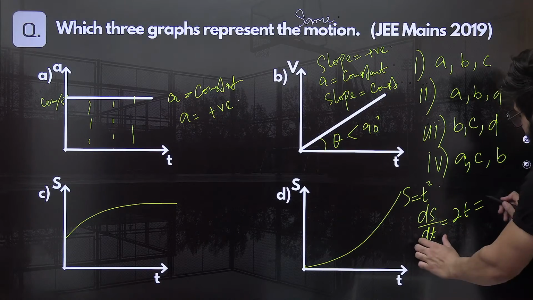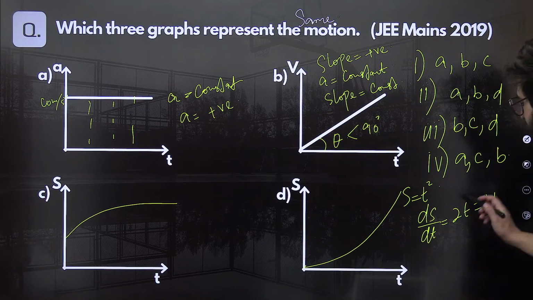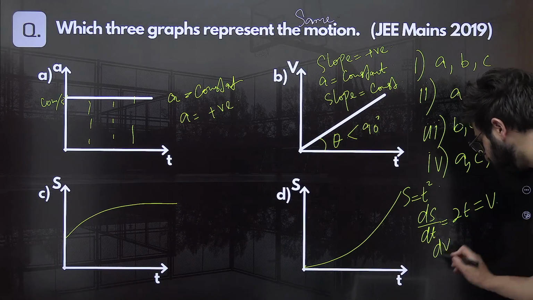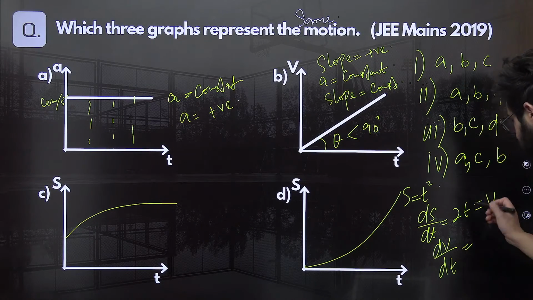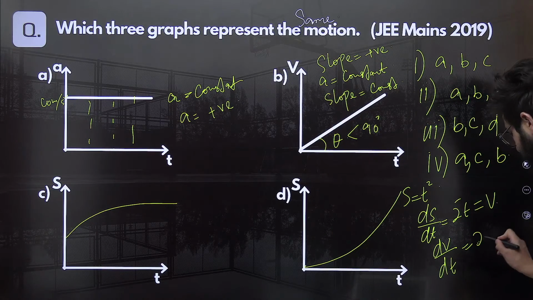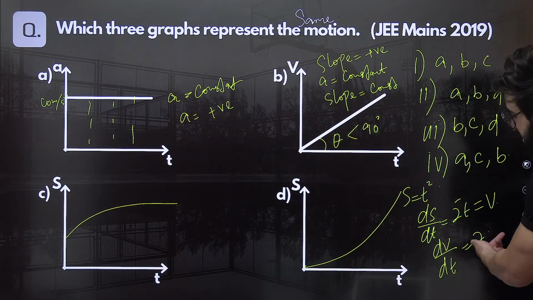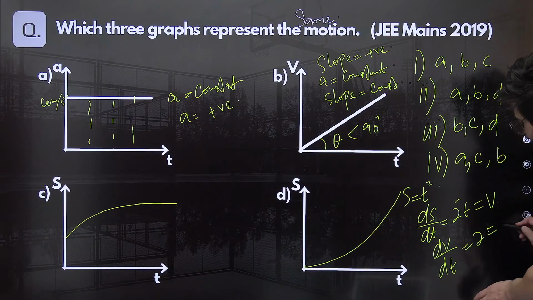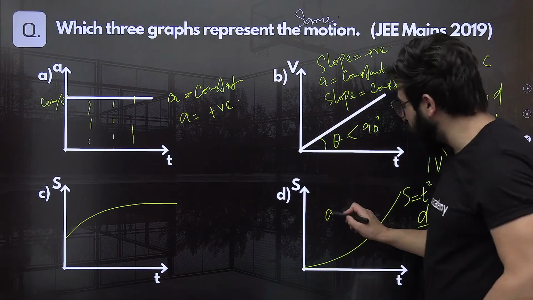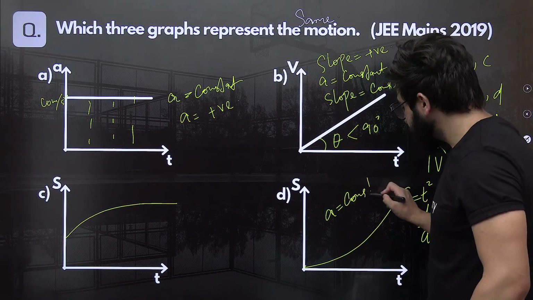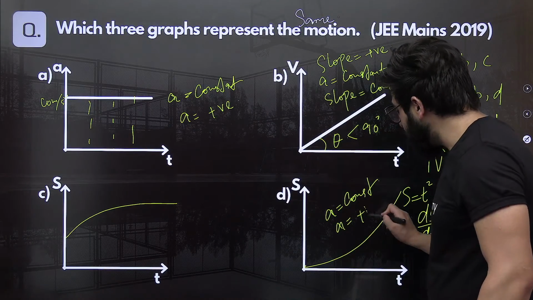Differentiation of s, that is ds by dt, is nothing but velocity. Means velocity is 2t. Again, differentiate it, that is dv by dt. How much is that coming? The differentiation of this will come out to be 2. So what is 2? Constant. If 2 is constant and positive, then this is acceleration. Acceleration is coming out to be constant and positive.